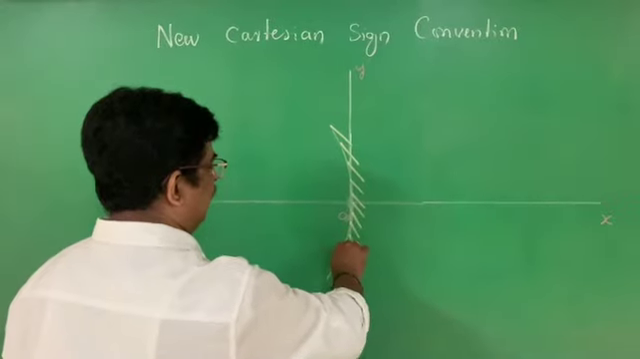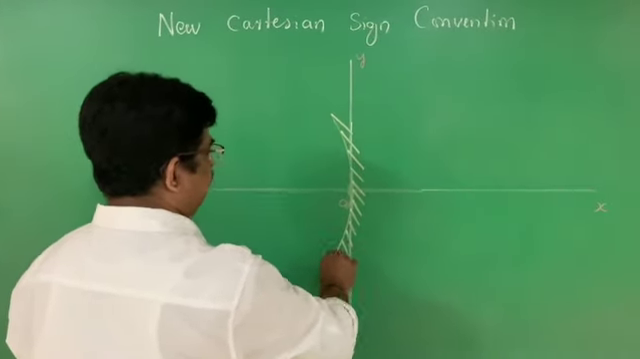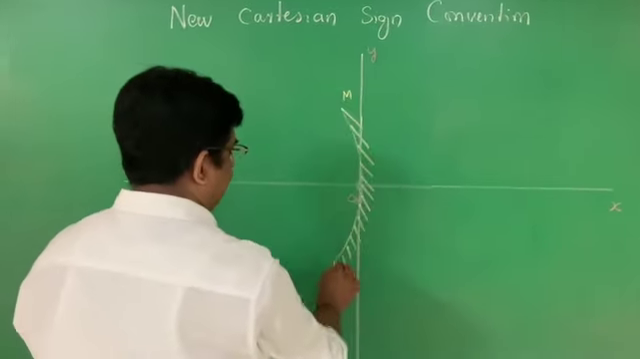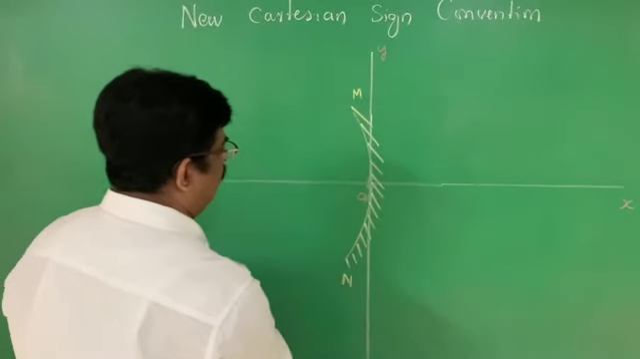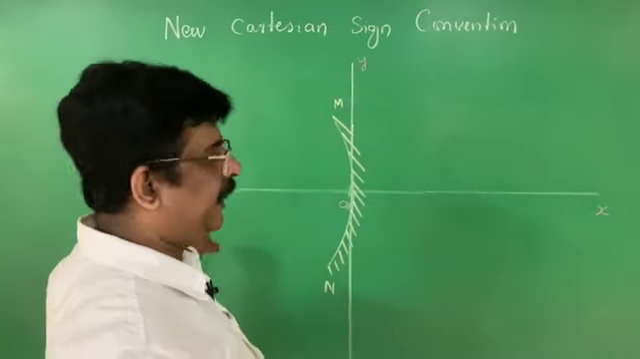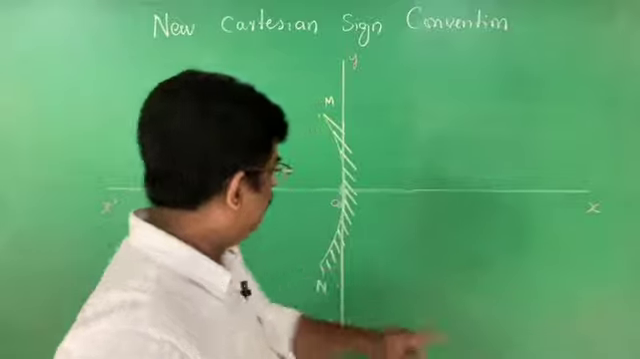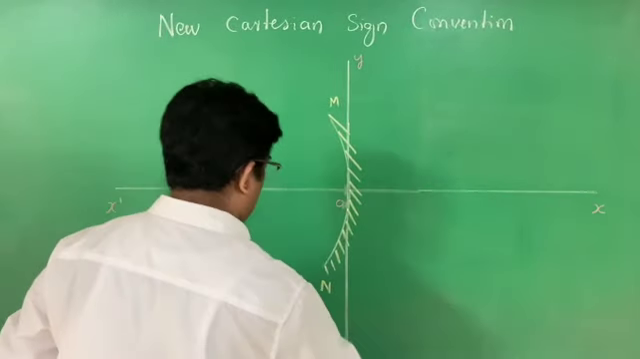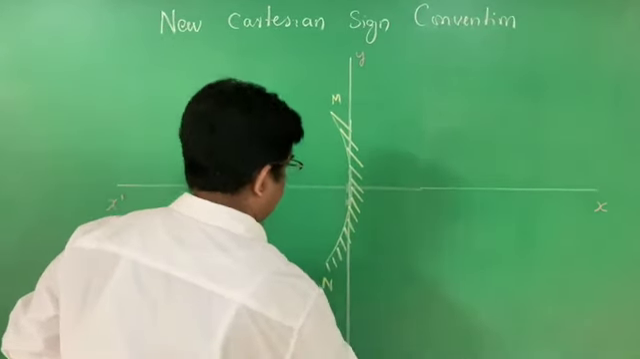Therefore, in the new Cartesian system, the first thing you have to remember is that the pole of the mirror is the origin of the coordinate system. Simple. This O should be changed to what? P of the mirror. P.